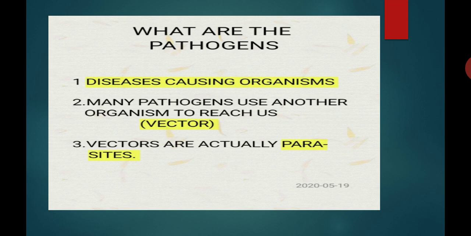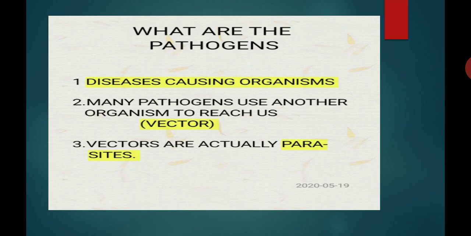Many pathogens use another organism to reach us. They are known as vectors. So what is a vector? Many pathogens use another organism to reach us, and that other organism is known as a vector. Students, vectors are actually parasites.